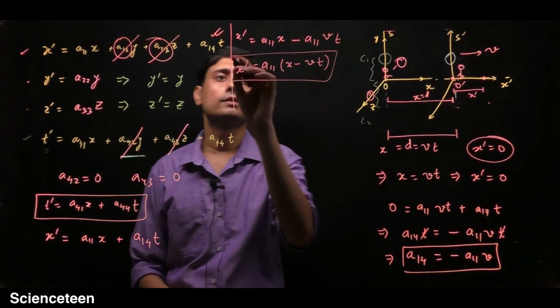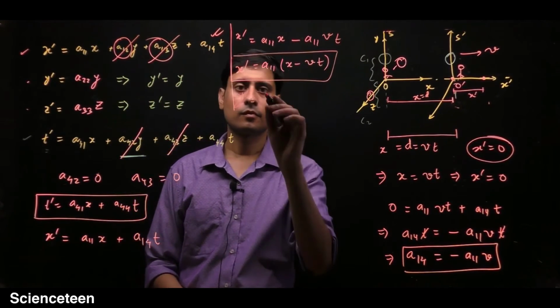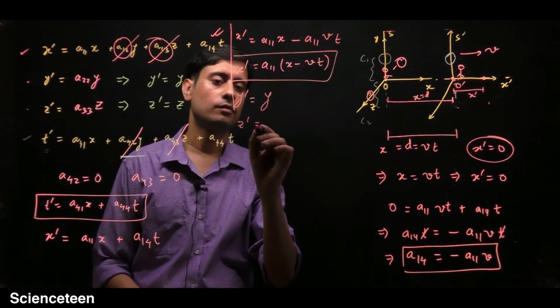This is the first equation. The second is y prime equal to y, and z prime equal to z.